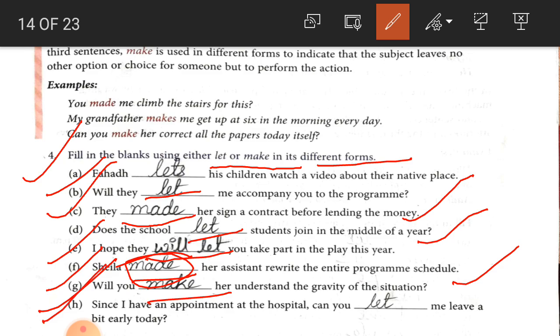Last one, student, since I have an appointment at the hospital, can you let me leave, can you permit me to leave a bit early today? Here there is a sense of permission, that's why "let" is used here. So student, we have to put "let" or "make" in different forms, and "let" is used in the form of permission and "make" is used in the form of force or compel.